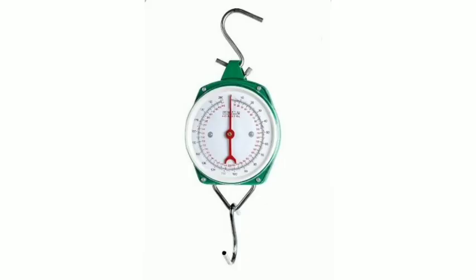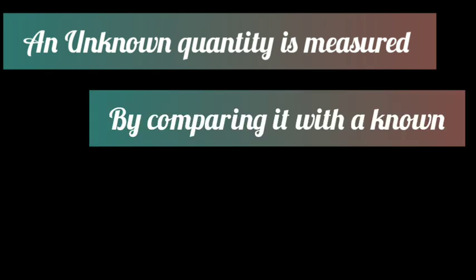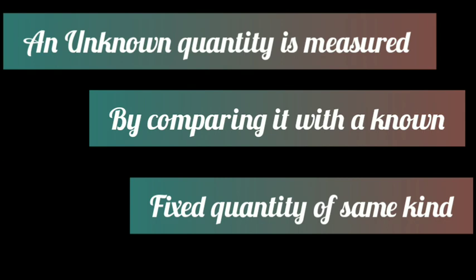Did you see this machine before? This is called a spring balance. You can see this with a scrap dealer. He measures the mass of old newspaper that he collects. So these examples show that an unknown quantity is measured by comparing it with a fixed quantity of the same kind. So what we can say?